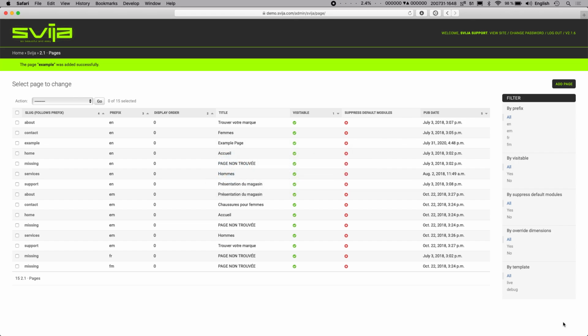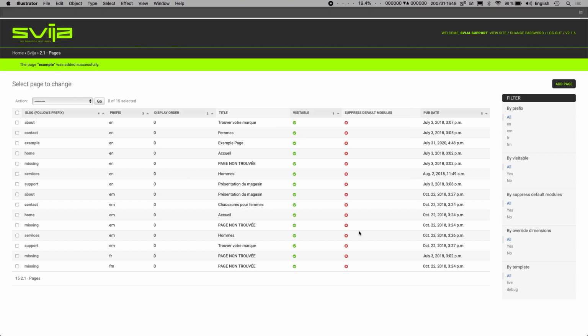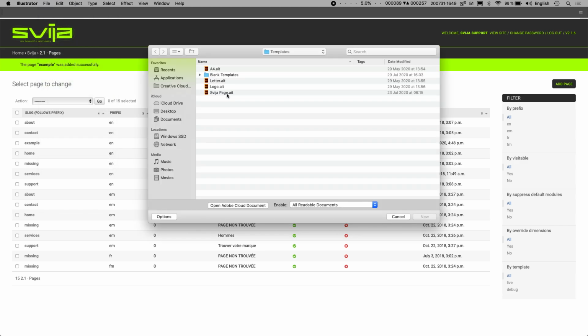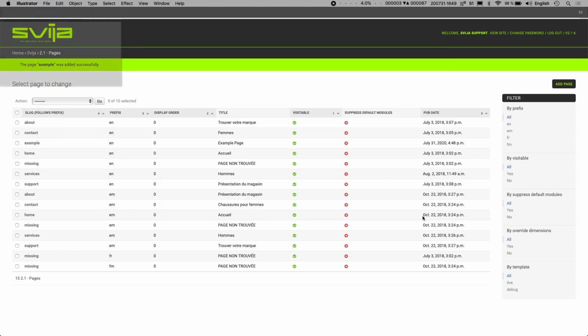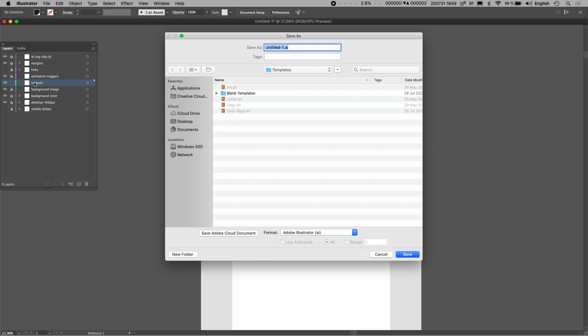Okay, now we're going to start Adobe Illustrator and build the actual page. I'm going to build a new empty page from a template, using the Svija page template. We're going to save this page. As I just said, it's called example, and then EN.